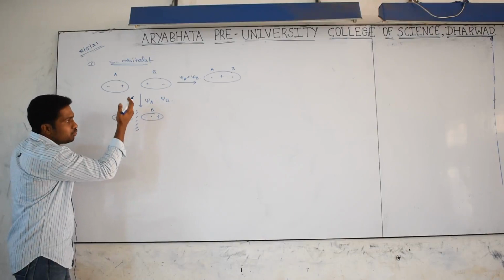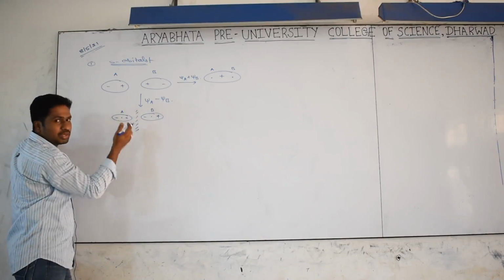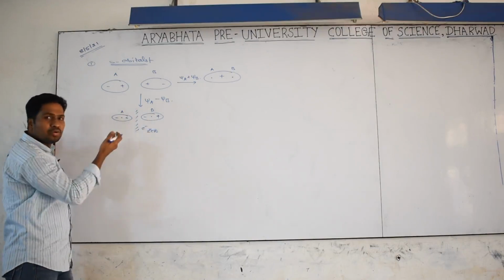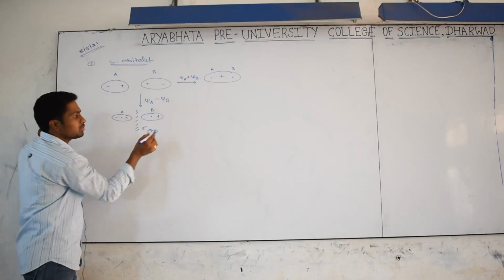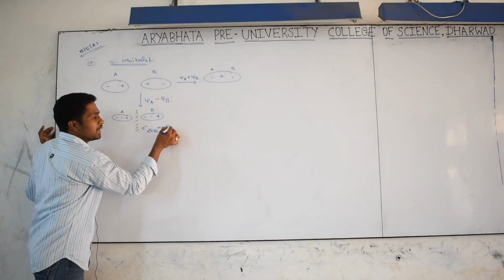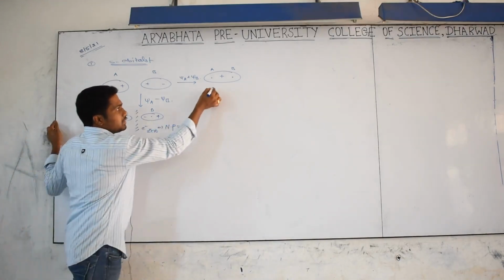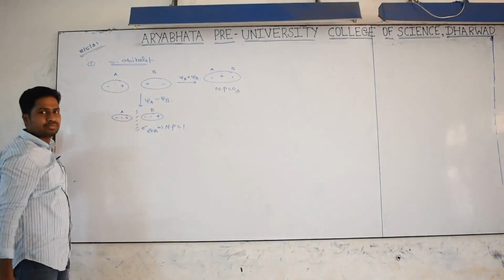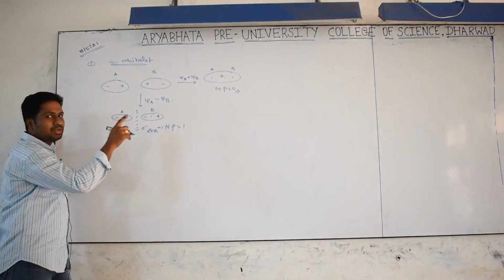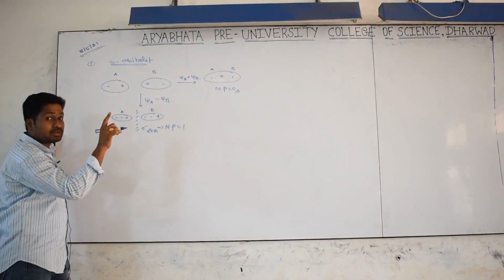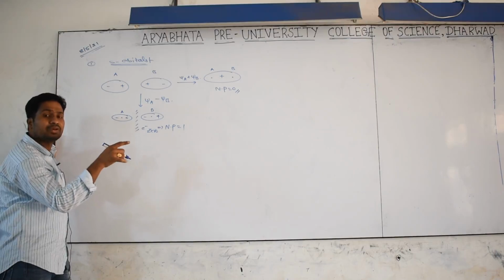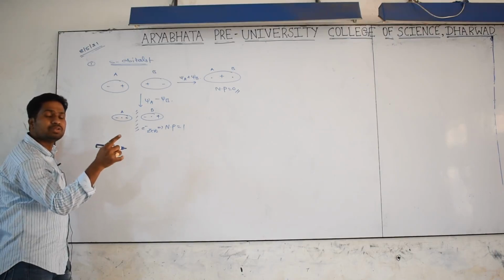Imagine one plane in between the two nuclei. There the electron finding probability will be 0. No chance to find the electron. That's why it's called a nodal plane. Number of nodal planes is 1. Here, is there any nodal plane in the bonding case? No, 0. That is important for competitive exams. So with constructive interference, there is no chance for a nodal plane. With destructive interference, there will be a nodal plane. Why? No electron between the nuclei. Nuclei are positively charged, and positive charges repel each other, which means more energy.